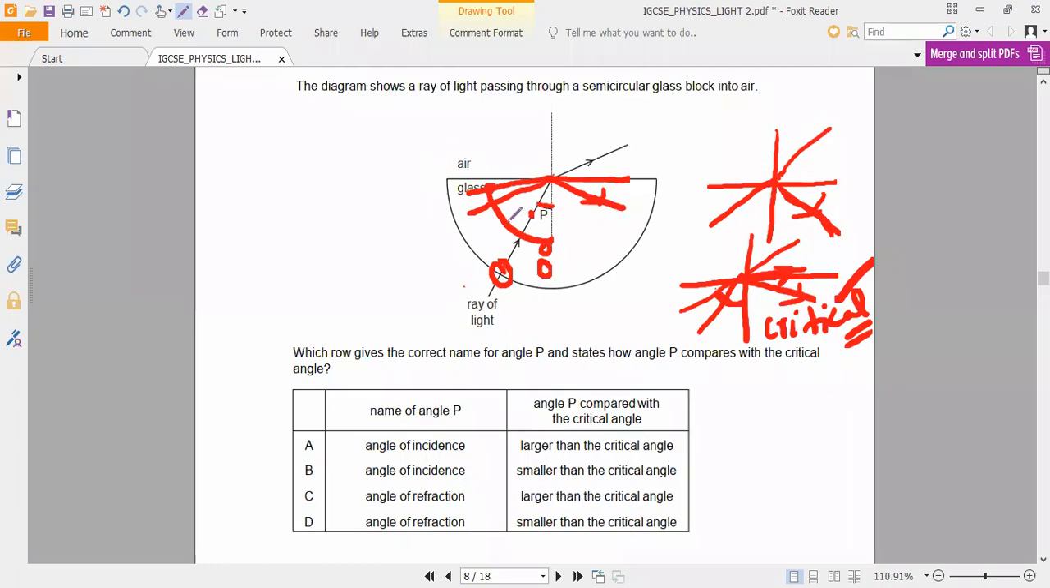Smaller, sir. That is what we want. So angle P is smaller than the critical angle. Where it is matching the options, the angle of incidence P is smaller than the critical angle. That's all. Option B is the correct answer.